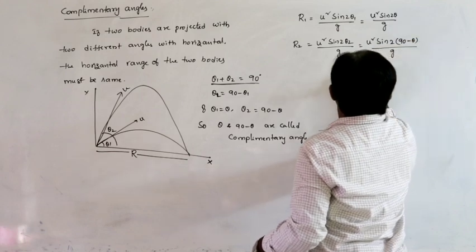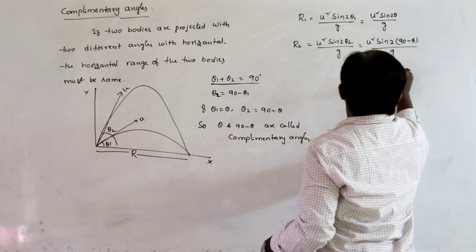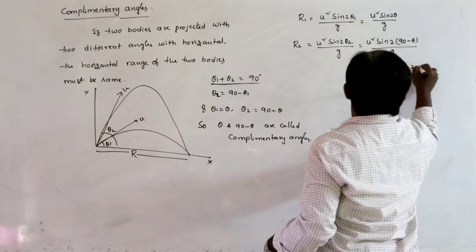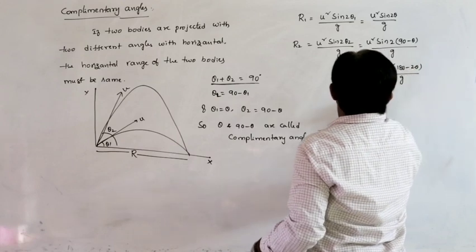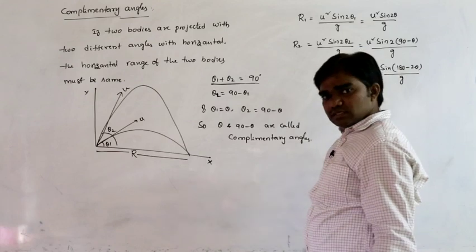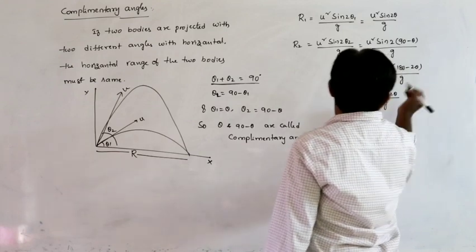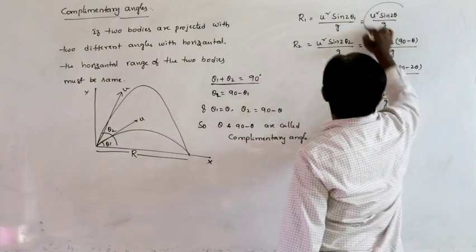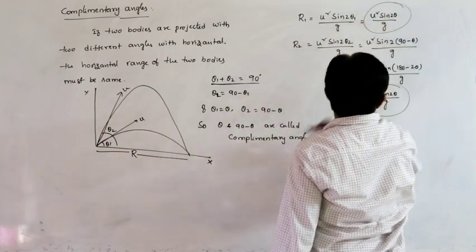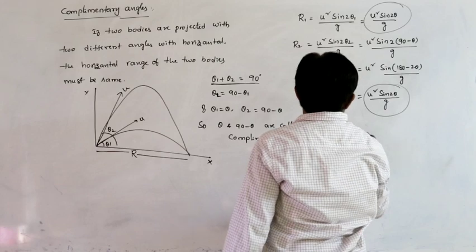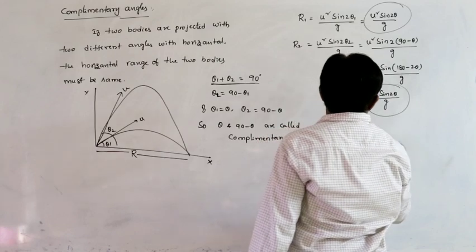So R2 is u square sine of 180 minus 2 theta by g. Sine of 180 minus 2 theta is sine 2 theta only. So this is u square sine 2 theta by g and R1 is also u square sine 2 theta by g. Therefore, R1 is equal to R2.